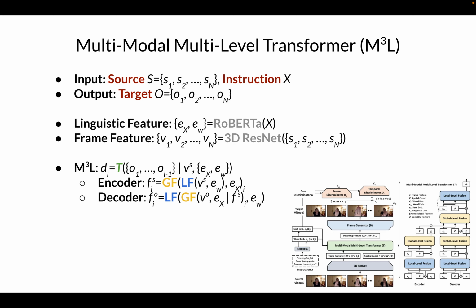During decoding, the decoder also extracts the cross-modal feature for those previously generated frames. GF is first adopted to give the high-level concept of moving motion by the interaction between the cross-modal feature from source and target, and LF is then applied for detail-specific properties provided from word tokens. So in summary, the transformer T models the source video frame and a given instruction and considers previously generated frames to acquire the decoding feature. And finally, the frame generator will scale up the decoding feature and produce the target video frame.